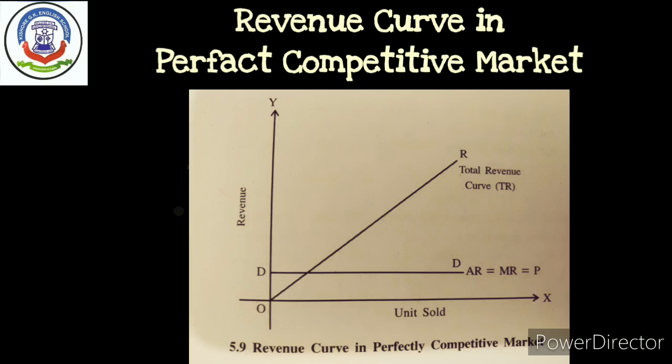The average revenue and marginal revenue curves coincide with one another and the slope of the curve is 0.